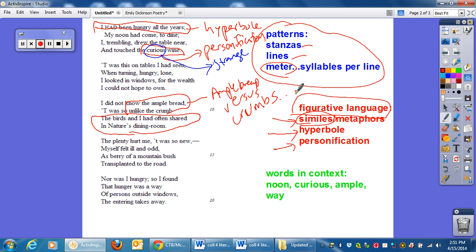But long story short, when you read poems on the ECA or for any purpose, you should be looking for figurative language, examples of similes and metaphors, and ultimately you need to be able to explain why the author would do such things.